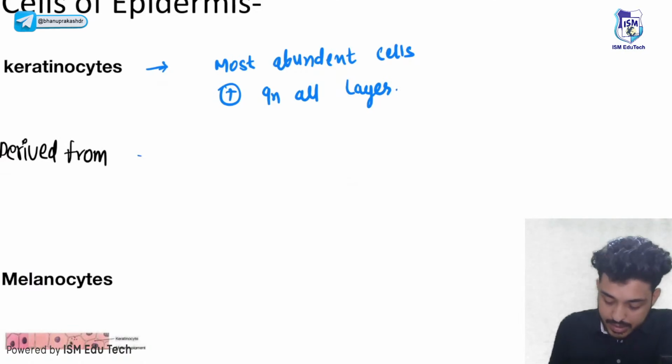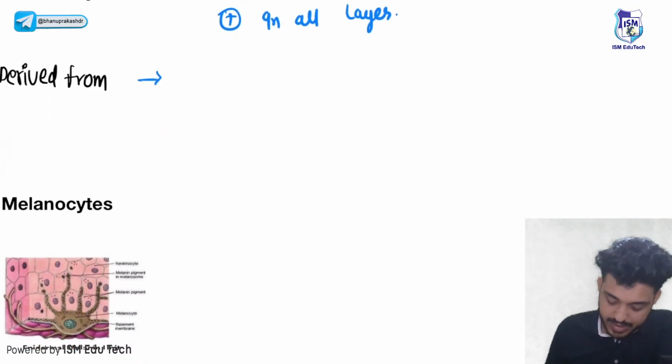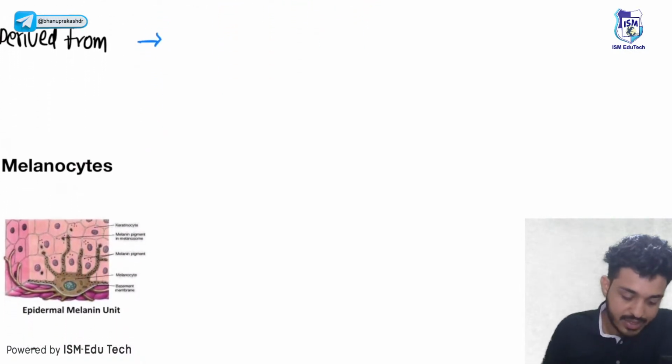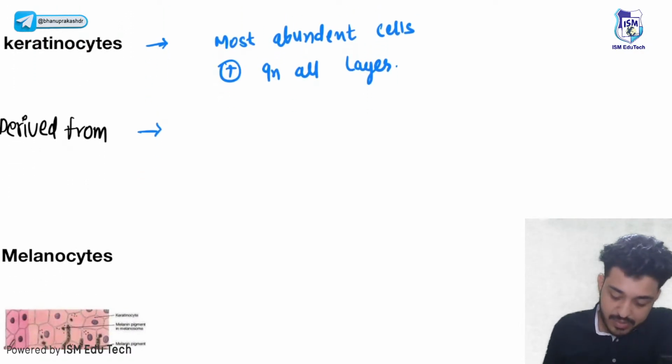Remember, there was a question: from where are the keratinocytes derived? Anyone answer in the comment section. Till we talk about melanocytes, tell me, keratinocytes are developed from which layer?